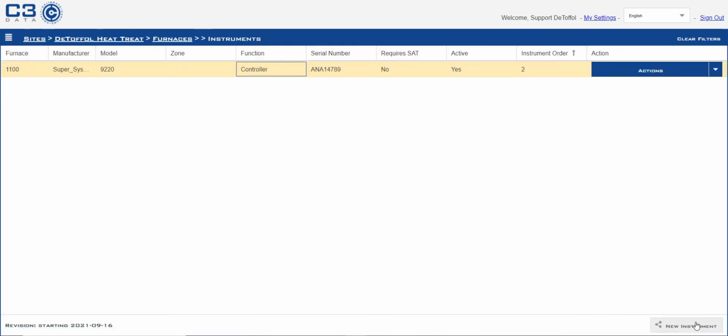Need to add another instrument. Obviously this furnace can't run on one control. We're going to need to put a high limit and our two load thermocouple instruments in there. We would go through the same process.